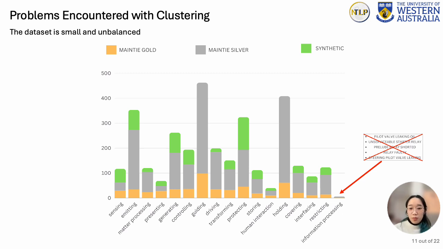Another observation from prior analysis of the main-T dataset was the frequent occurrence of the failure mode leak and its variants like leaking or leaks. This also caused a skew in the dataset in terms of failure mode words in the maintenance work order. And so the synthetic data generated that included the word leak or similar was not added to the dataset.